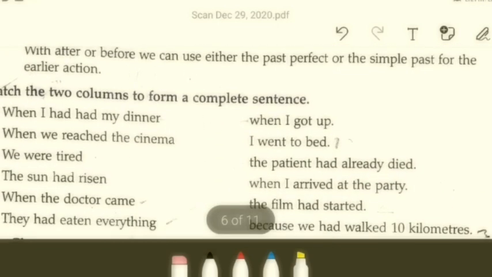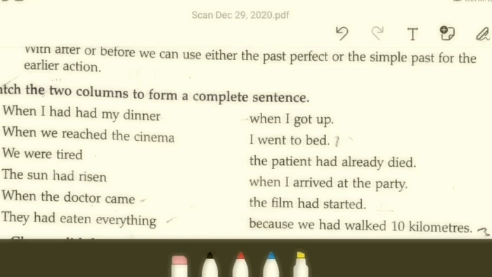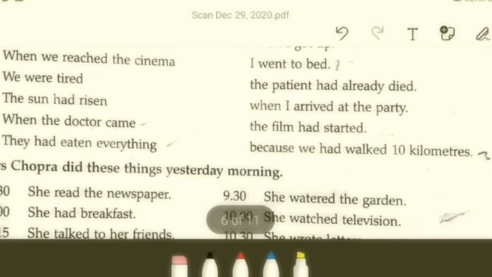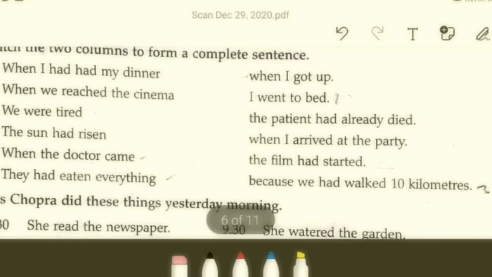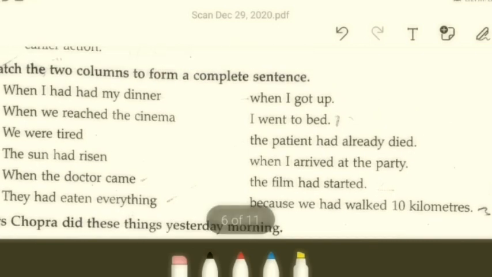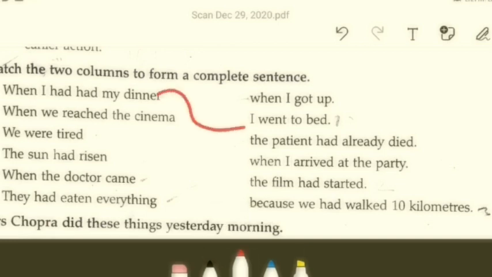Okay, so now let's see section C. There is a brief exercise, I guess, so I'll just help you deal with it. Okay, so how does it go? You are asked to match the two columns to form a complete sentence. It's very easy. Should I help you? See, when I had my dinner, what is the answer going to be? Of course, when I had my dinner, the most appropriate answer is this one. I went to bed. Okay.